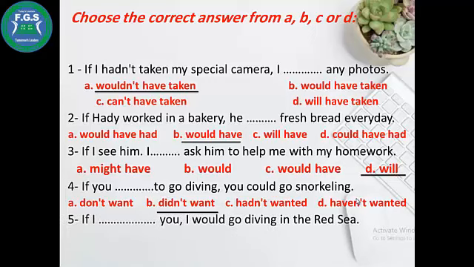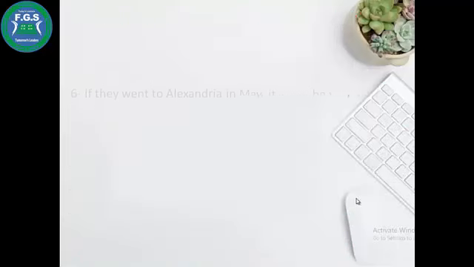If I had time, I would go diving in the Red Sea. If I had time, I would go. We will use the past: can, were, am, had been. The past simple were. If I were you, I would.